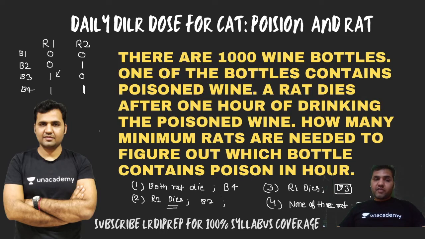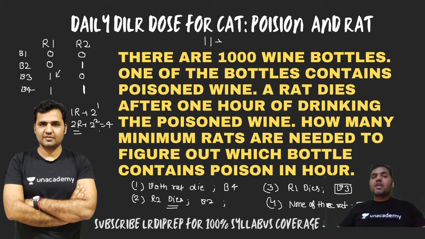So see that with two rats, I'll be able to tell out of 4 bottles which bottle contains the poison wine. Now understand this whole logic. With one rat, I was able to tell out of 2 bottles, 2 raised to power 1. With 2 rats, I was able to tell out of 2 power 2, that means 4 bottles. The reason is, if you have a basic idea of the base system, with 2 rats, the maximum possible number that you can make with the binary digits is 1 into 1.